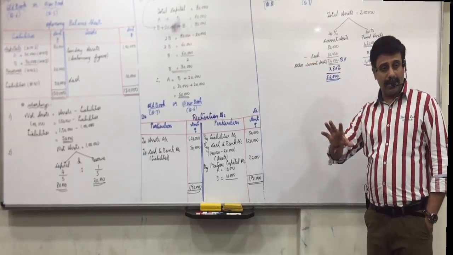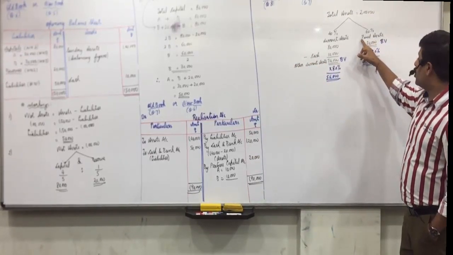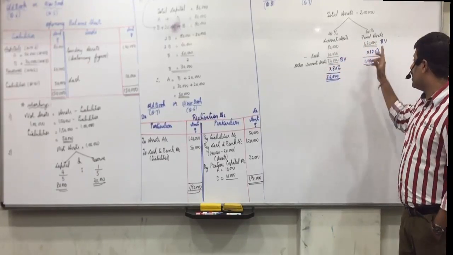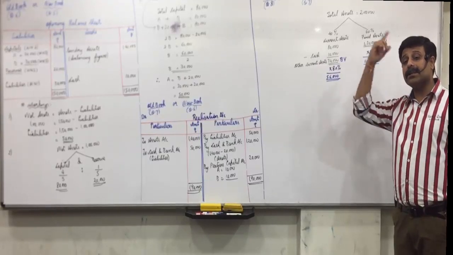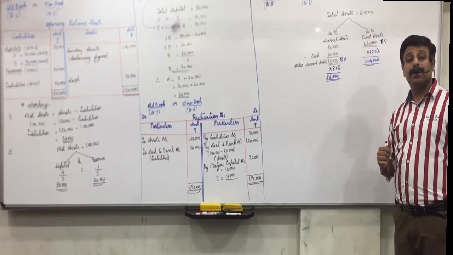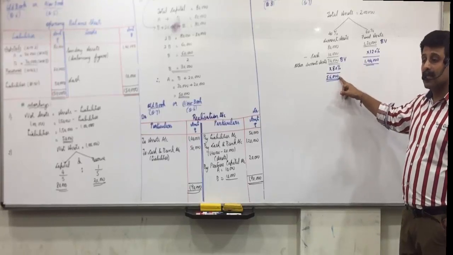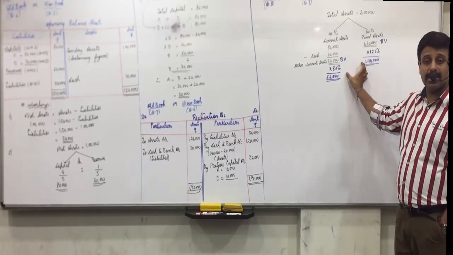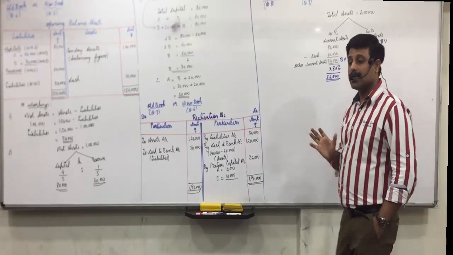First entry to close the assets. What will be the entry to close the assets? Realization account debit to fixed assets 1,20,000, to current assets 70,000. We have to close it with the book value appearing in the books. Then directly sixth entry, sale of assets. What is the entry for sale of assets? Cash to realization. Fixed assets 1,44,000, current assets 56,000, so what is the total amount realized? 2 lakhs. So directly sixth entry, cash to realization 2 lakhs.